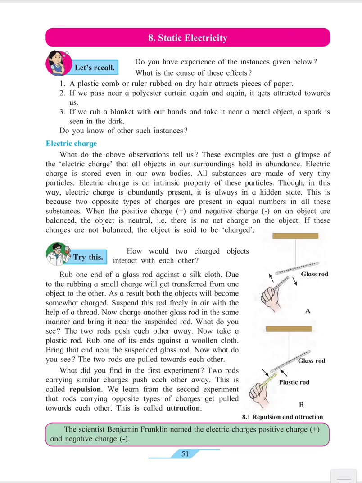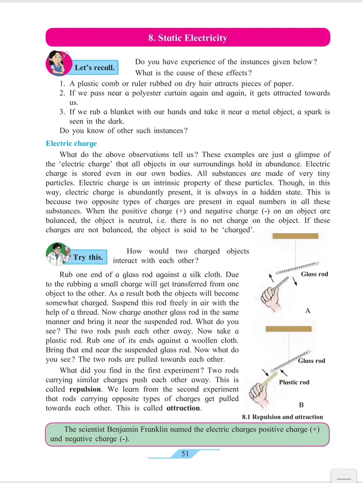All substances are made up of very tiny particles. Electric charge is an intrinsic property of these particles. This happens because two opposite types of charges are present in equal number in all these substances.